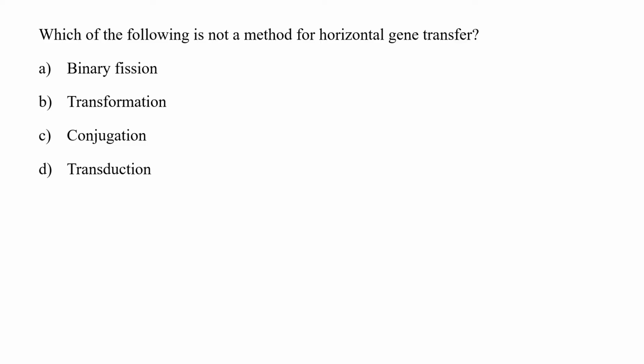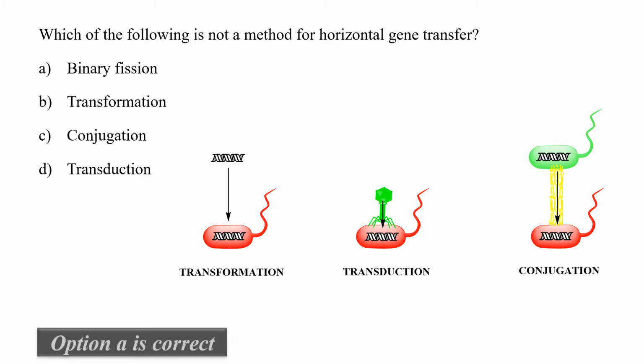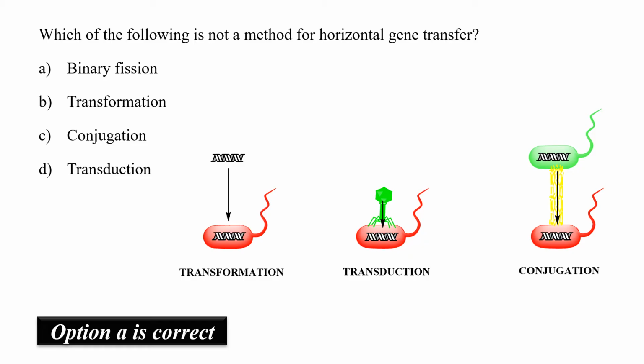Here the organism transfers its gene which is reflected in its progeny, like a father transfers his genes which are reflected in his son. But in the case of horizontal gene transfer, when an organism transfers its gene, it is reflected in another organism of its own generation. For example, a bacteria can transfer its genes into another bacteria of its own time, that is called conjugation. A virus may transfer its gene into another bacteria, that is called transduction. Or a foreign DNA can be transformed into another bacteria, called transformation, like we do in rDT. Binary fission is not a method of horizontal gene transfer. Hence option A is the correct answer.